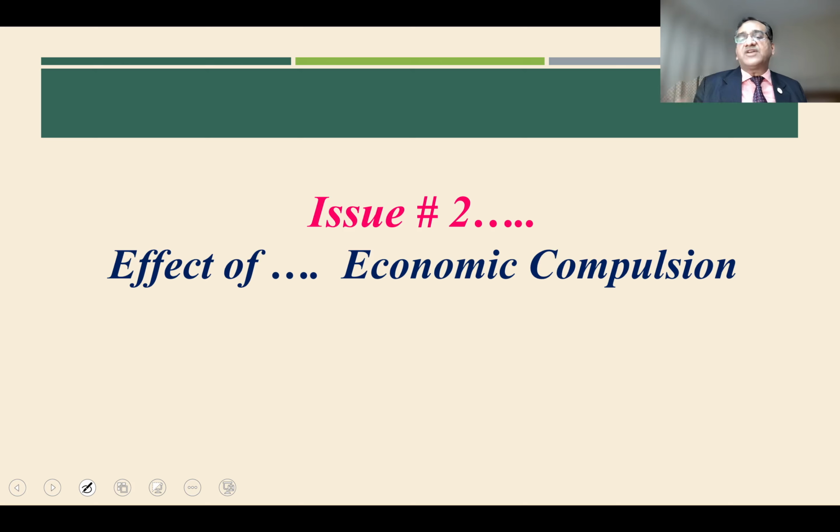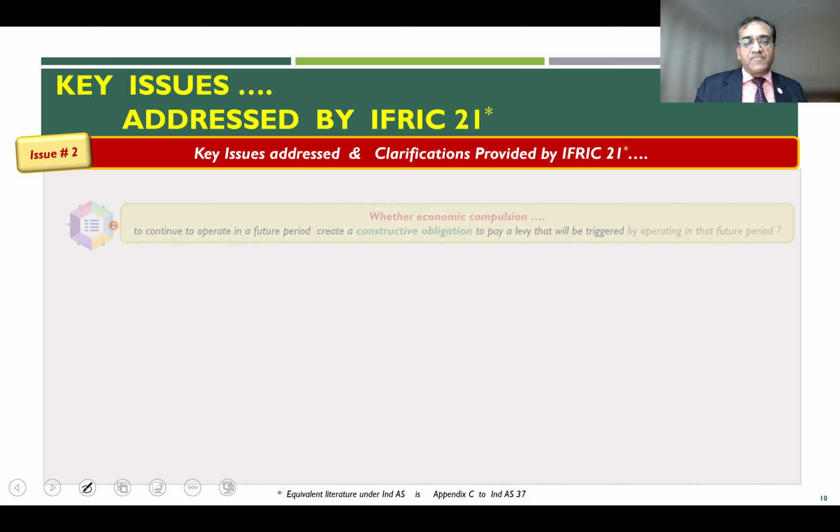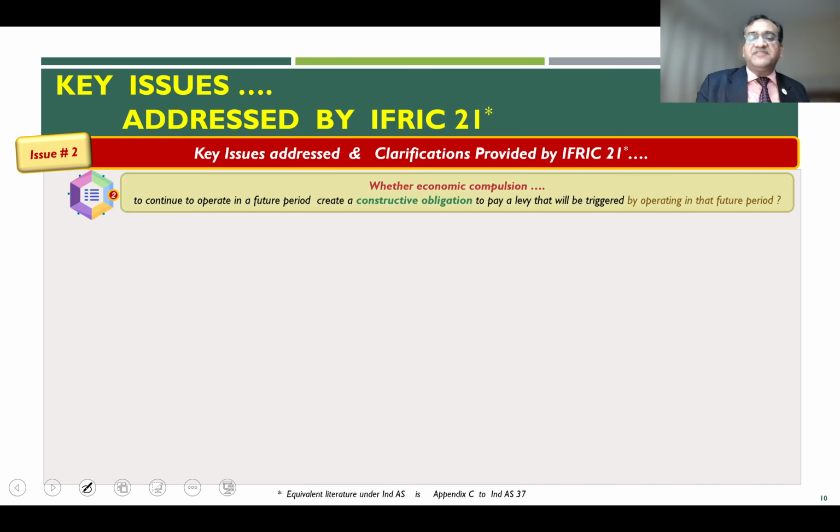What is the effect of economic compulsion on the liability? The question here is whether the economic compulsion to continue to operate in a future period creates a constructive obligation to pay a levy that will be triggered by operating in that future period.